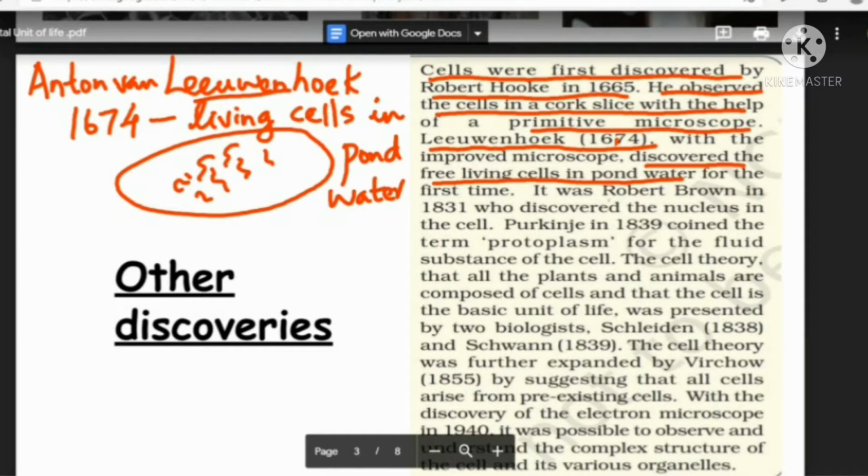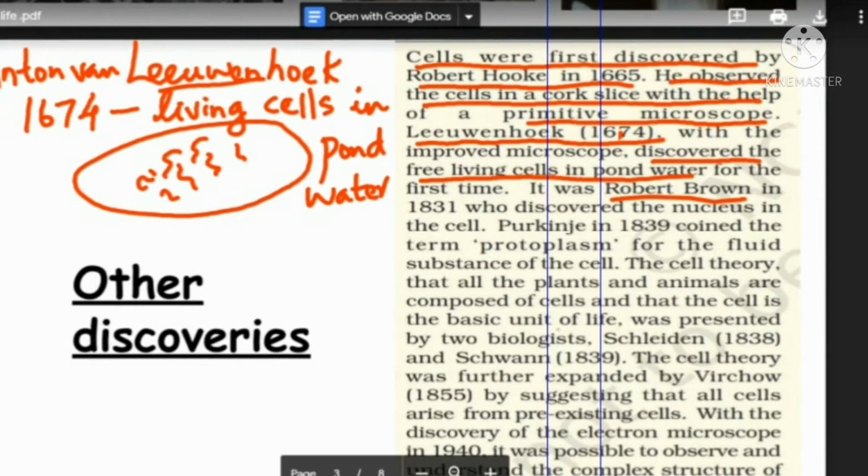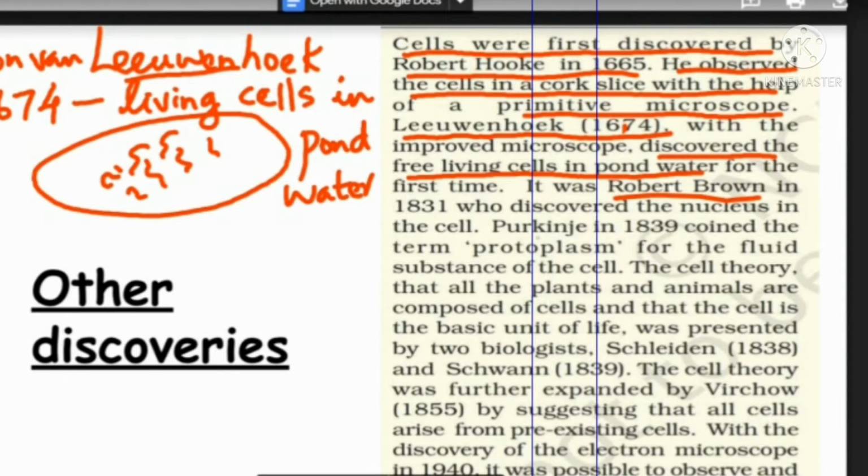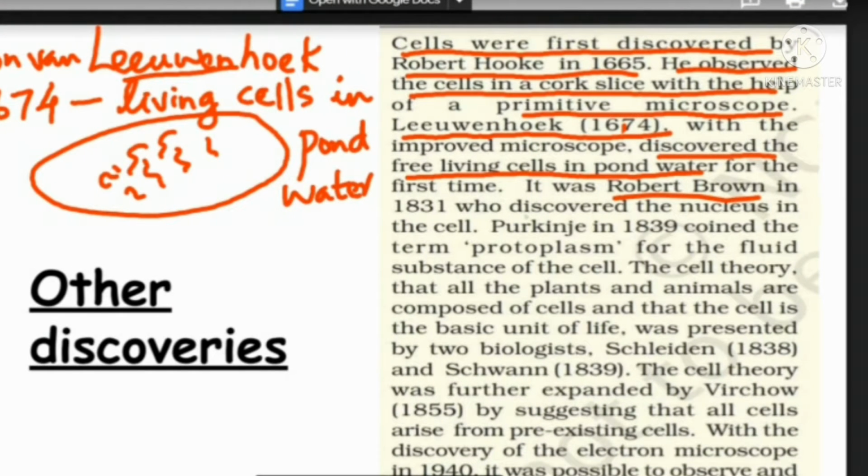Robert Brown. So this is another... Yes, you said that he also used a primitive microscope, but there was an improved microscope. Yes, but what I meant by primitive is not so modern like the present compound microscope and electron microscope. Yes, Leeuwenhoek, correct.